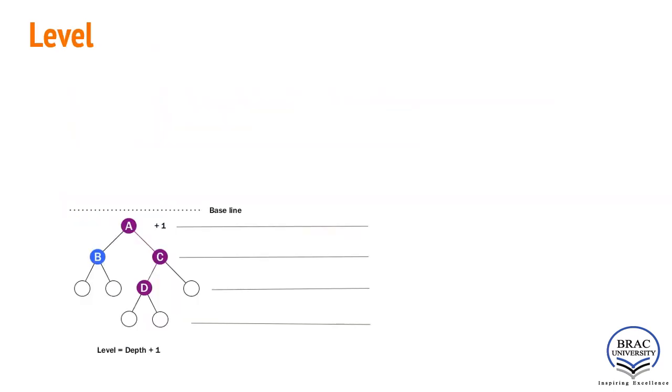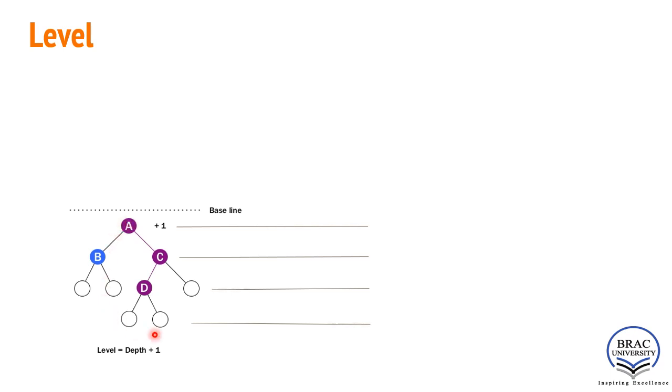According to the definition of level, the level of a node is defined by 1 plus the number of connections between the node and the root. Simply, level is depth plus 1. Okay. The important thing to remember is when talking about level, it starts from 1 and the level of the root is 1.